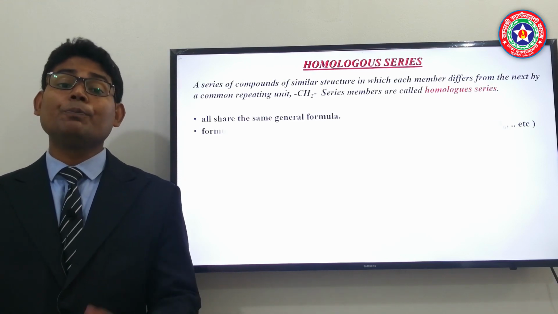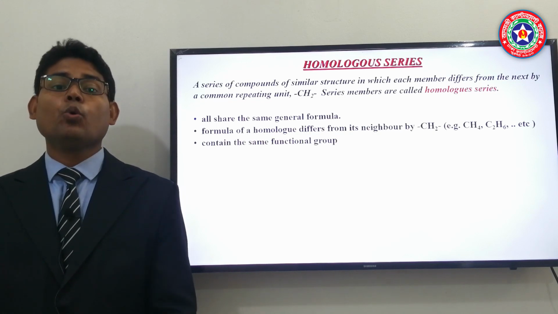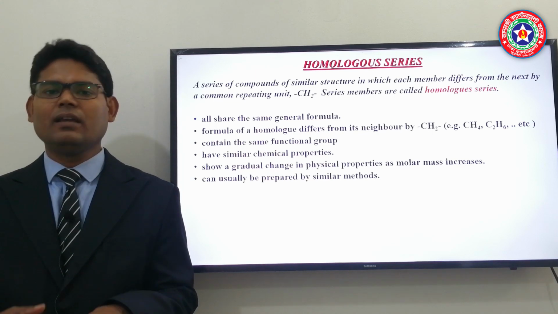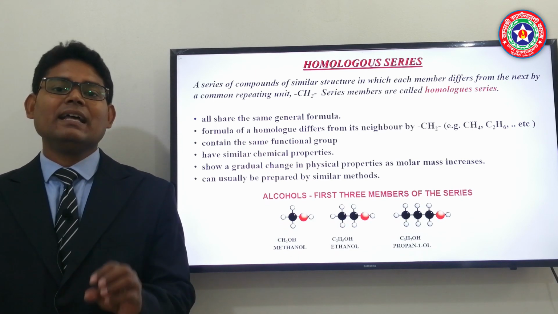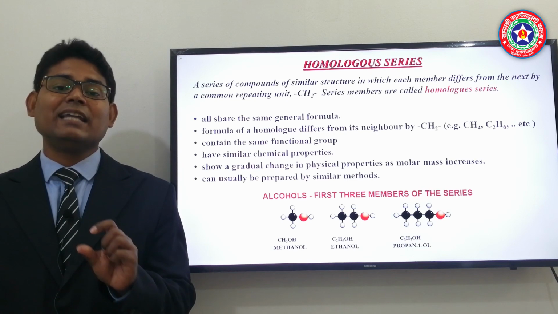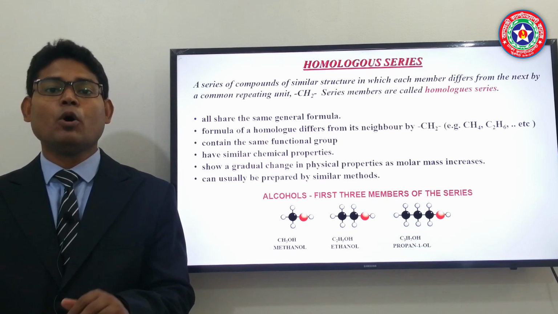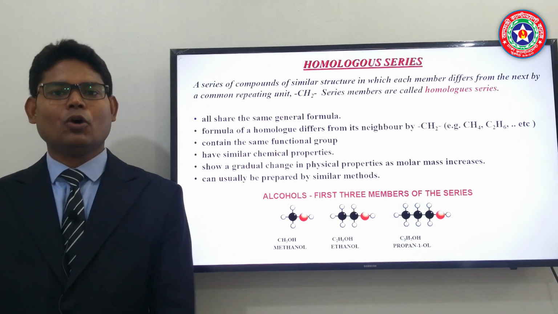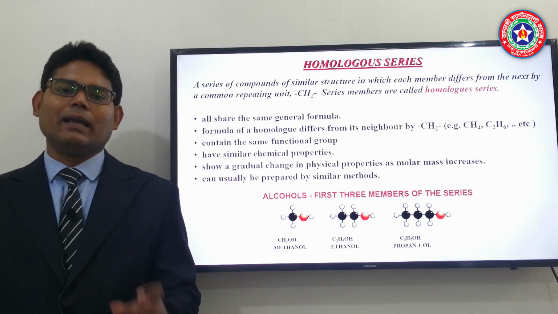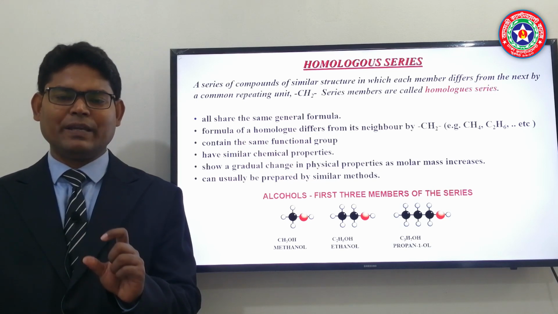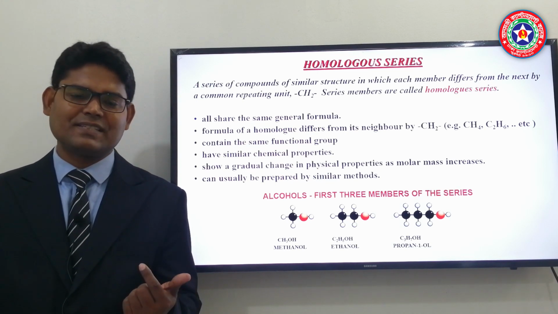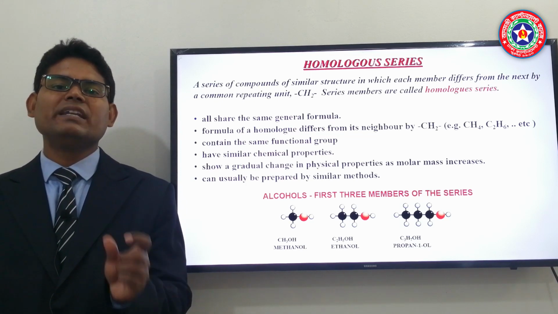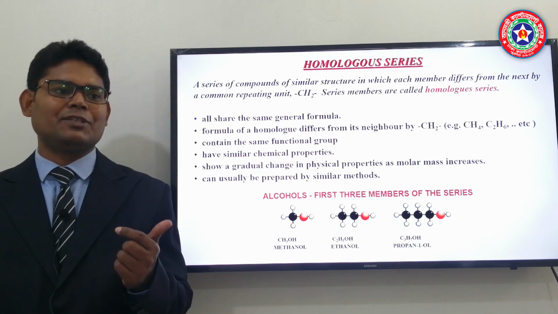Homologous series are groups of organic compounds which have the same functional group. It means these compounds could be numerous, but they will have a specific functional group, and due to this specific functional group all the compounds will belong to the same group, and it is known as homologous series. And here one thing has to be noted: they will all have a similar functional group, but the neighboring compounds will differ by a methylene group, CH2 group.